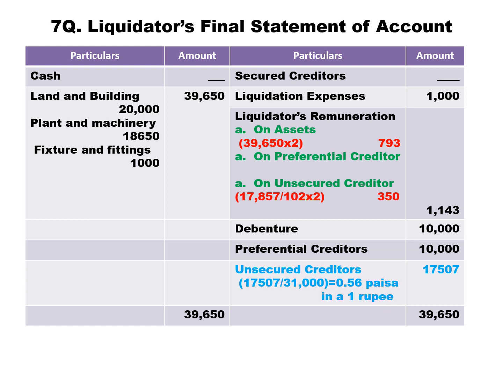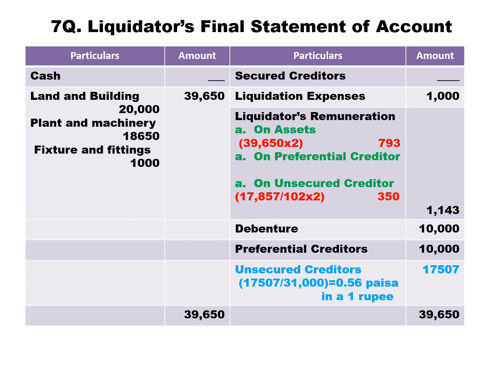On the payment side, secured creditor dash; we don't have any information about secured creditors, so it's dash. Liquidation expenses 1,000. Liquidator remuneration on assets 2%, on unsecured creditors 2%, on preferential creditors no. So it's not calculated on preferential creditors, that's why we have dash.